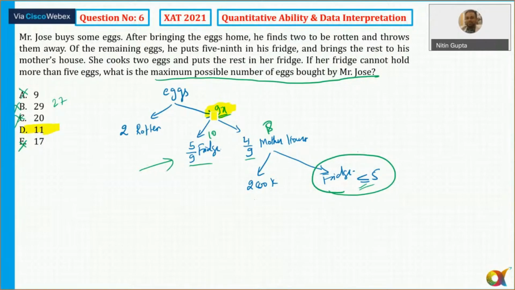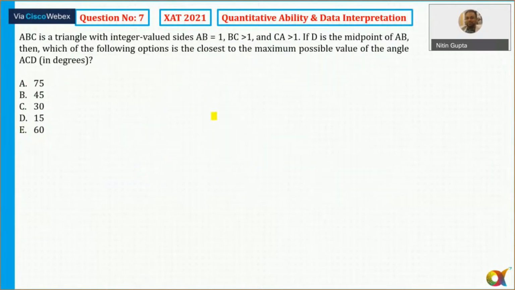So can we move to the next question now? It was an easy one, not a difficult one, but still I have observed that a lot of people have committed the mistake here. Question number 6. Now come to question number 6. Now this question I also find to be very easy.